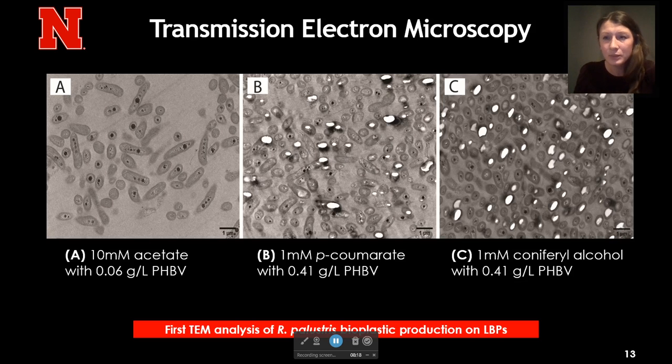granules. What's even more interesting is that this microbe produces one large granule inside of the cytoplasm in comparison to, let's say, a model organism like Cupriavidus necator that produces several smaller granules inside of the cytoplasm. This is really fascinating, and it gives us options going forward so that we can optimize or engineer this microbe for more enhanced or maximum bioplastic production.